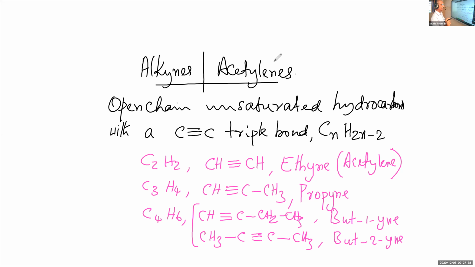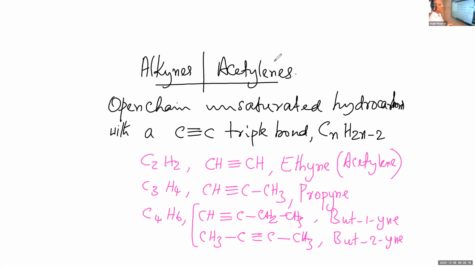These two are isomers. And what type of isomerism is shown by these compounds? Chain. For chain isomerism, there should be a difference in the carbon chain or carbon skeleton. But here we have a straight chain containing 4 carbon atoms. So there is no difference in the carbon chain.